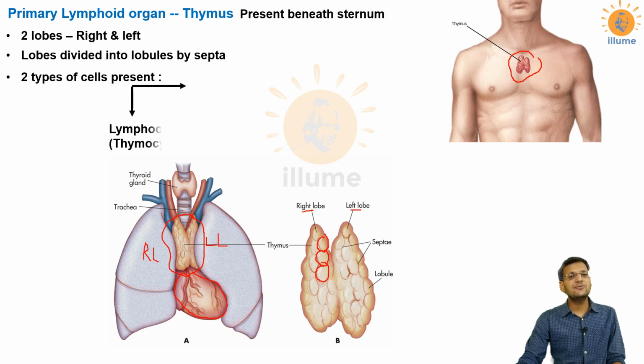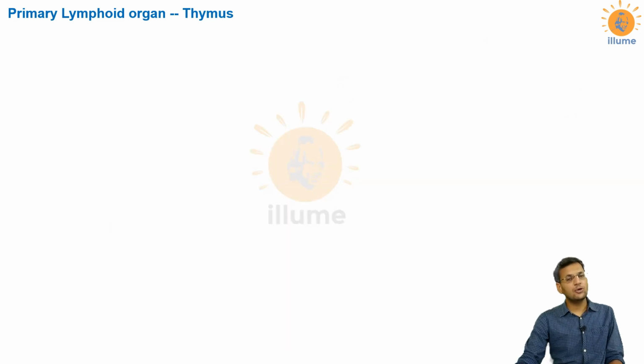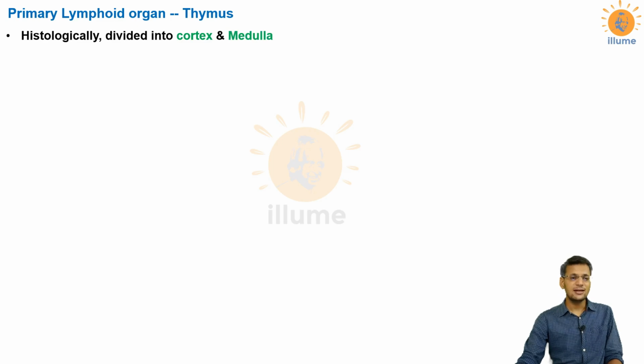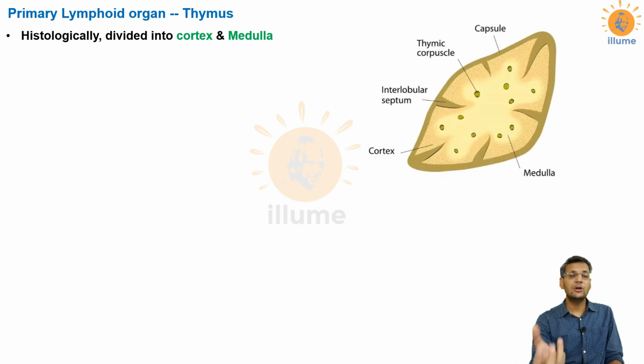Basically two types of cells are present in the thymus. The one is the lymphocytes, which are called thymocytes, and the other is epithelial cells, which are present on the surface of the thymus. Histologically, we can divide the thymus gland into two parts, cortex and medulla. As we read in ovary, kidney, adrenal gland, the outer part is cortex and the inner part is medulla.